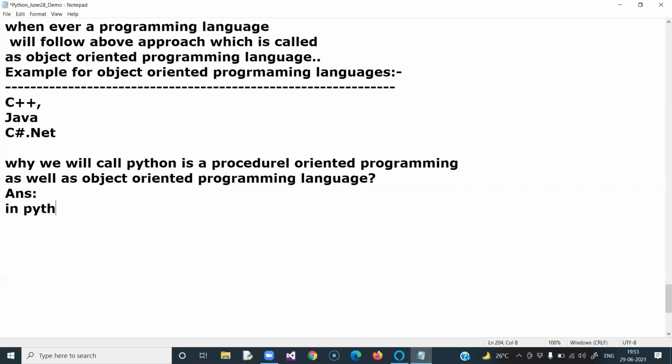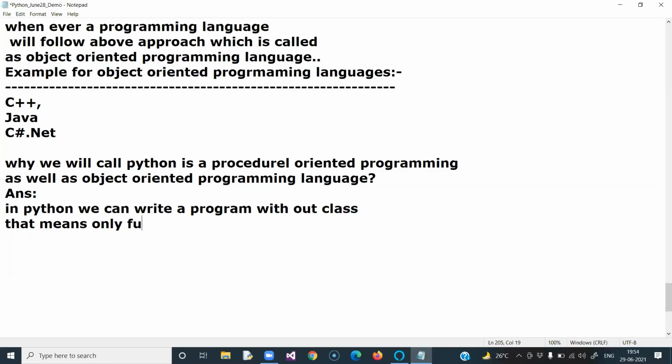In Python, we can write a program without classes. That means only functions.